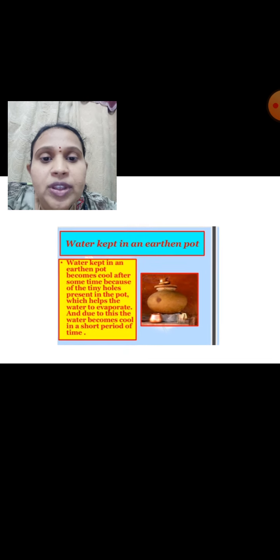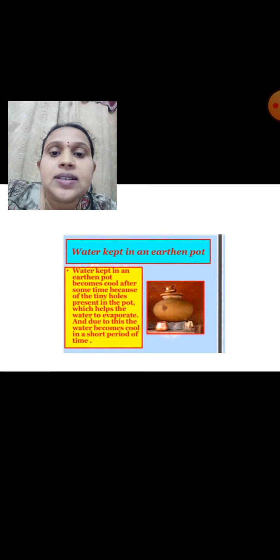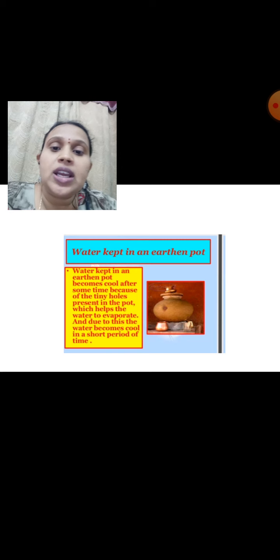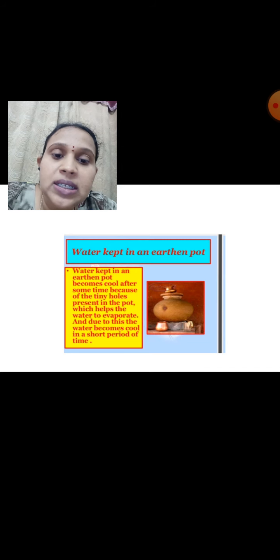And next one, water kept in an earthen pot. During the summer season we use earthen pots in order to cool the water. Actually, how does the water get cool in these earthen pots? The earthen pots contain pores on them. Pores means small holes. When you pour water in a pot, the water comes out through these pores.